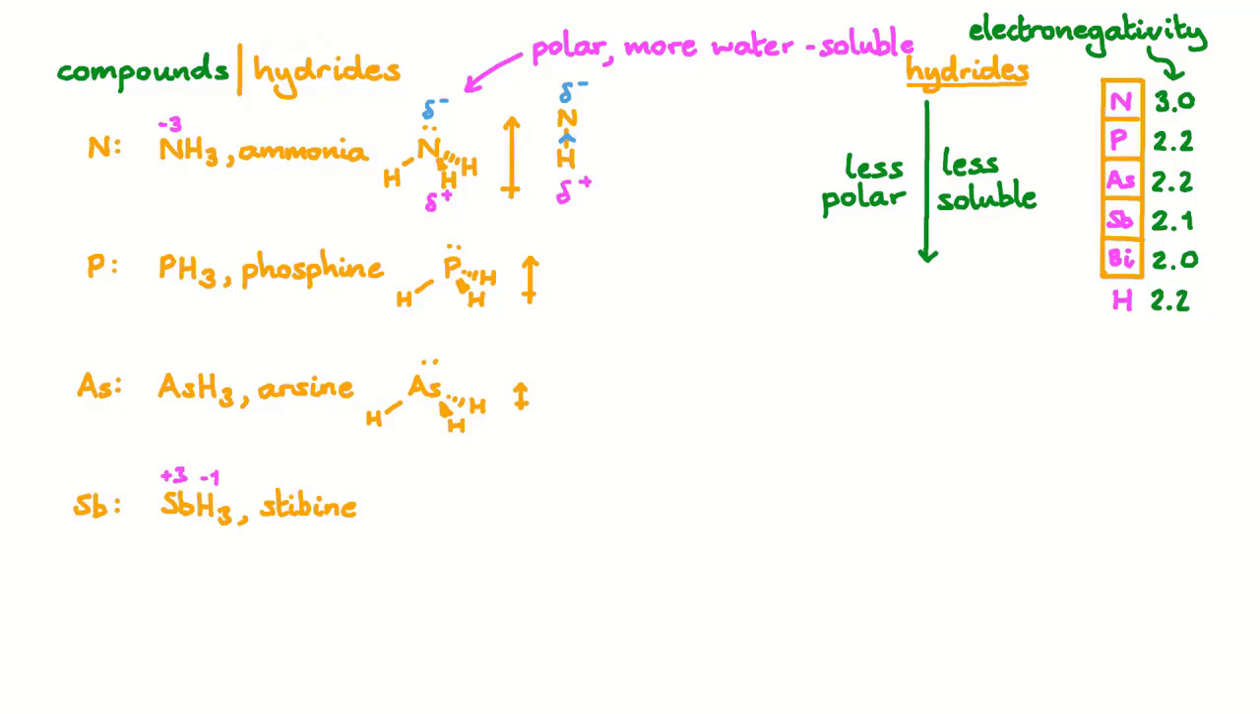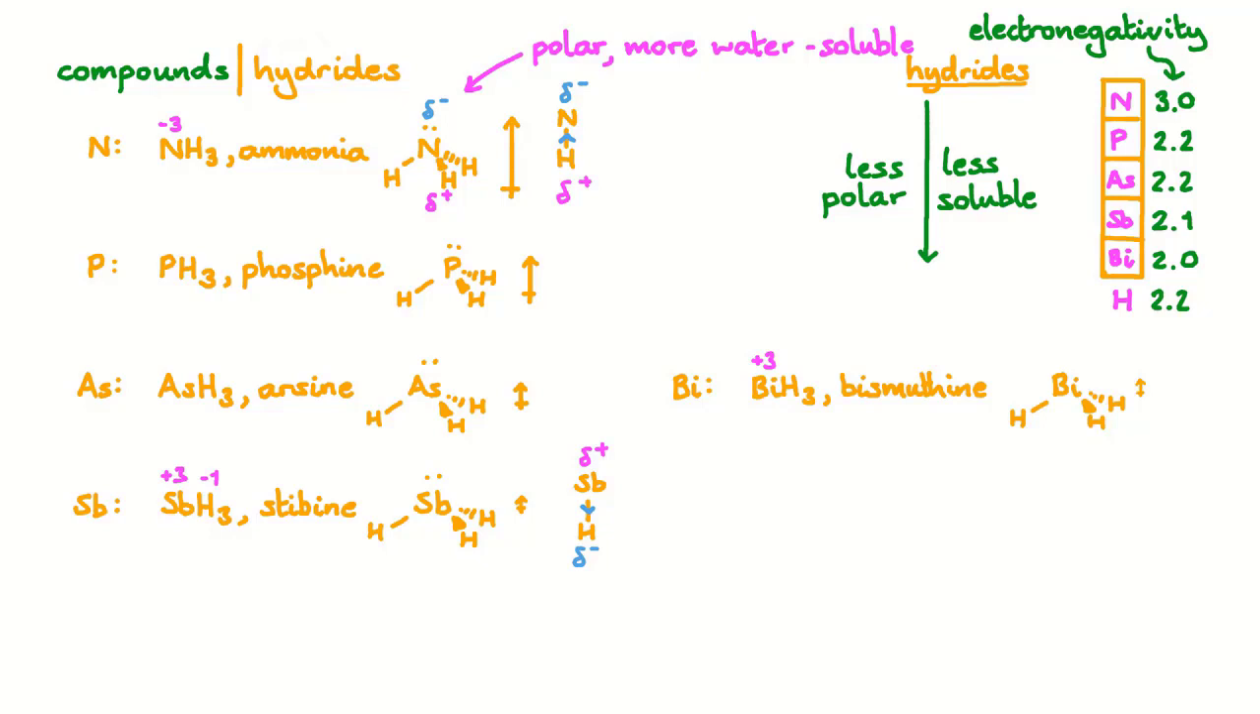With antimony, for the first time in group 15, we have an element whose electronegativity is lower than that of hydrogen's. Hydrogen therefore adopts the -1 oxidation state. The hydride of antimony is known as stibine. In stibine, the polarity of the antimony-hydrogen bonds are competing against the dipole produced by the lone pair. Overall, stibine has a very low dipole. And the pattern continues with bismuthine.